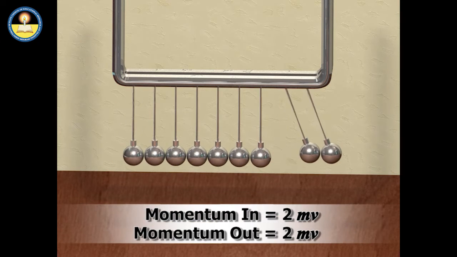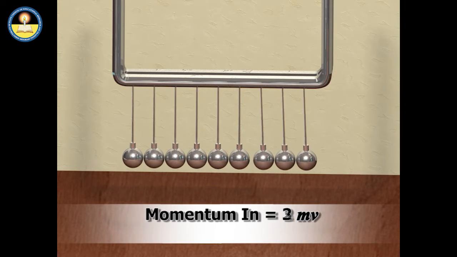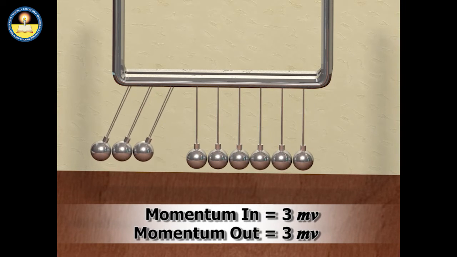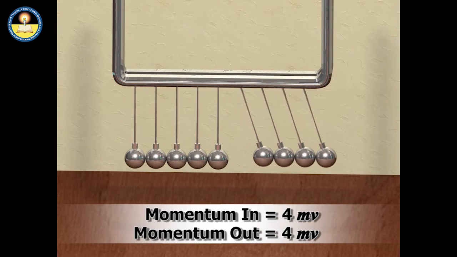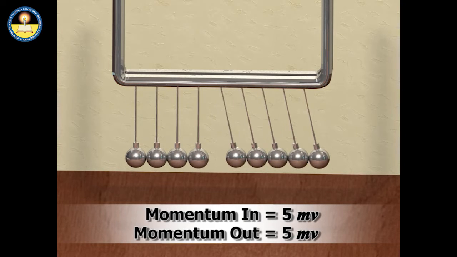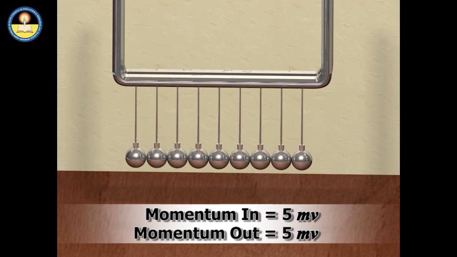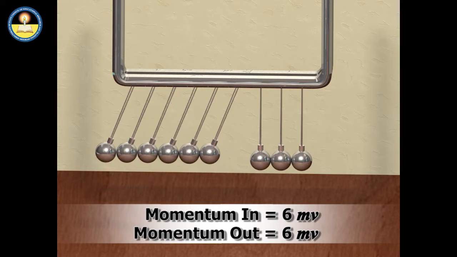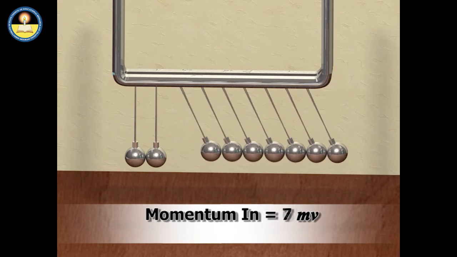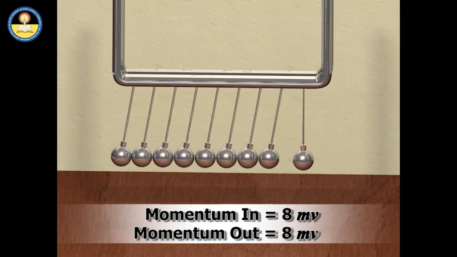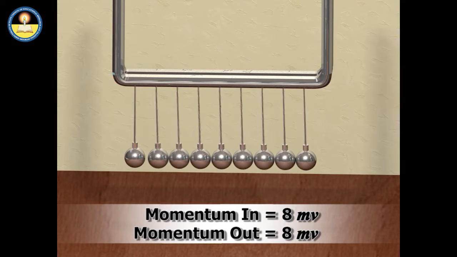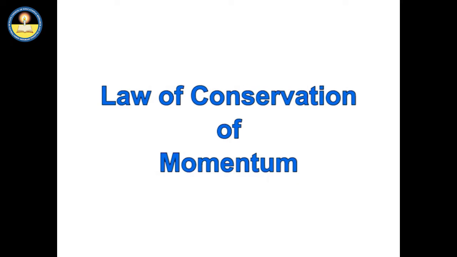Let's repeat the activity by starting more than one ball in motion as shown. It can be noticed that the same number of balls on the opposite side swing almost as high as the release height. Once again, the balls simply exchange velocities, and the total momentum before the collision is the same as after the collision. Let us see some examples related to the law of conservation of momentum.